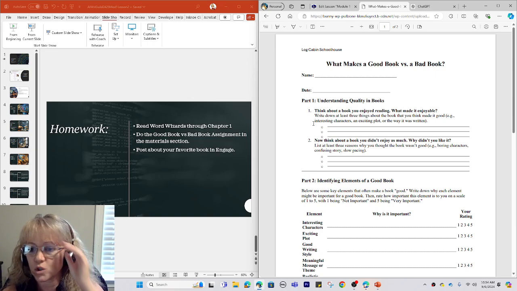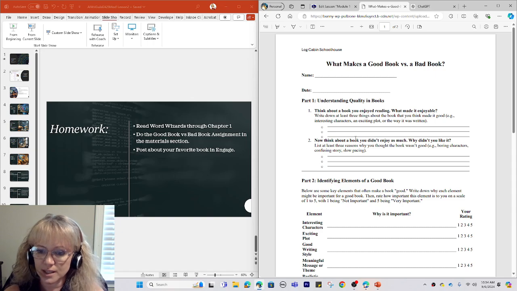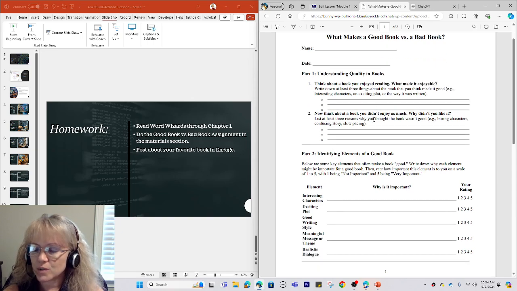Think about a book you enjoyed reading. What made it enjoyable? Write down at least 3 things about the book that you think made it good: interesting characters, an exciting plot, or the way it was written. Now think about a book you didn't enjoy as much. Why didn't you like it? List at least 3 reasons why you thought the book wasn't good.